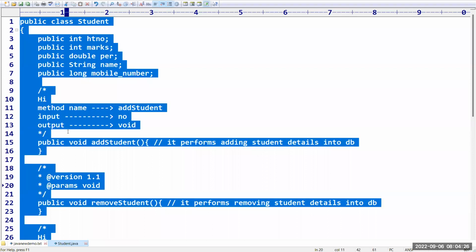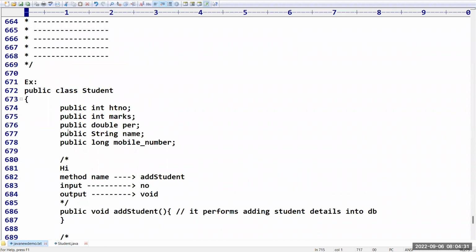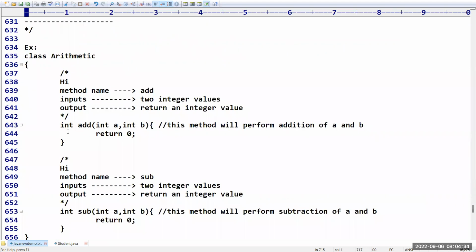So in total, how many kinds of comments are there? Three comments. In your program, for only a one line description, if required, go for a single line comment. If you want to provide more than one line of comment, go with multi-line comments. If you want to prepare documentation for any class, then better to go for documentation comments. A single line comment always starts with the double slash and continues till the end. Sir, how do you take multi-line comments? Beginning with a slash followed by a star, take the entire code, then star slash.